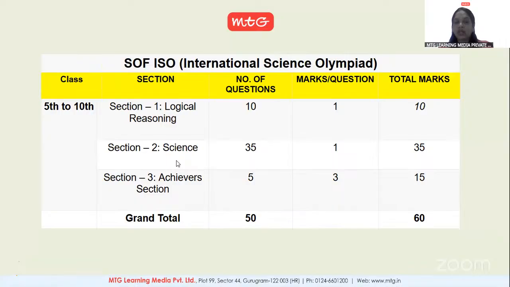And section 2 is science. There are 35 science related questions. Each question carries 1 mark and total marks are 35.